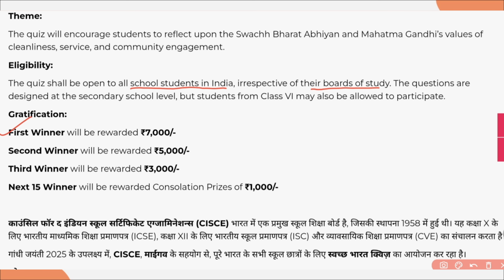Now, the first prize winner will receive 7,000 as a cash prize. The second winner will receive 5,000 as a cash prize. The third winner will receive 3,000, and the next 15 winners are going to receive 1,000 cash prize each.